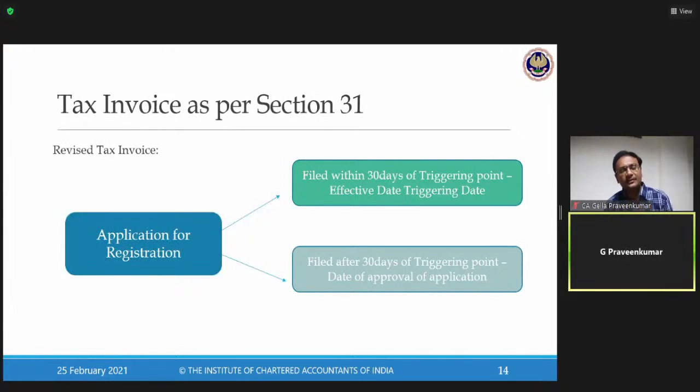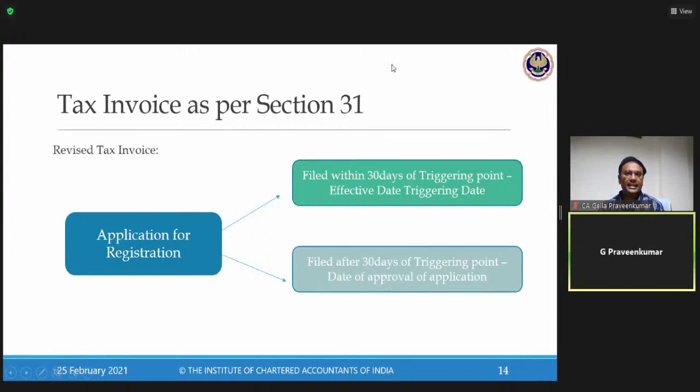We have also understood that for CTP, casual taxable person, and NRTP, 5 days prior to commencement of business is the time to file an application. In any other case, 30 days from the date of liability for registration, I have to file an application.